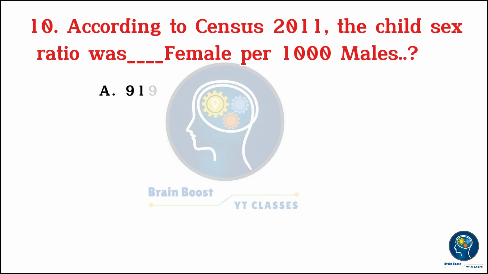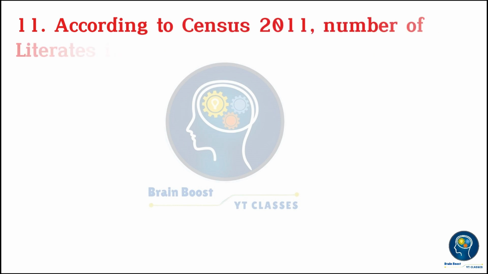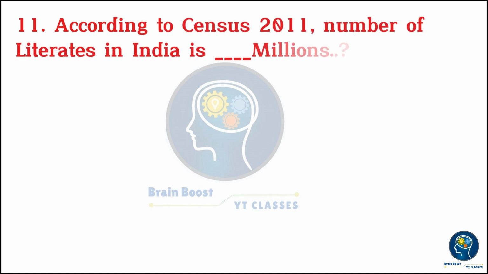According to Census 2011, the child sex ratio was how many females per 1,000 males? A. 919. B. 909. C. 929. D. 939. 3, 2, 1, 0. A. 919.